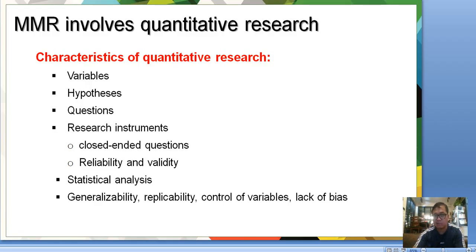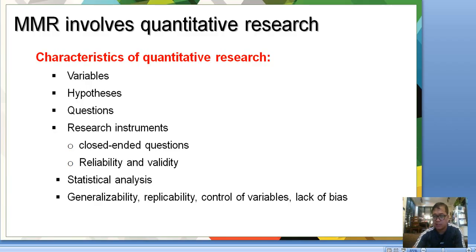We're going to look at close-ended questions, and reliability and validity. There are actually tests for reliability and validity in quantitative research. In my dissertation, what I did in testing this was to take the Cronbach's alpha. Then you have the statistical analysis, then generalizability, replicability, control of variables, and lack of bias.